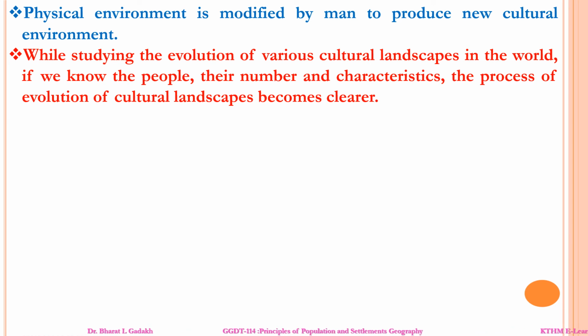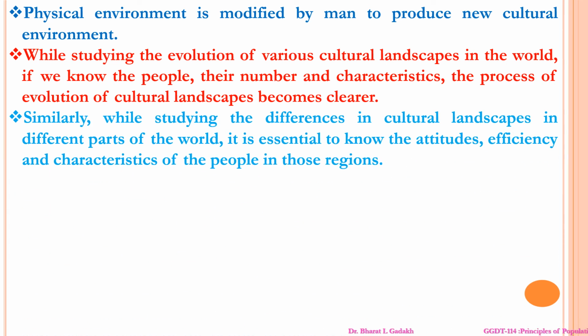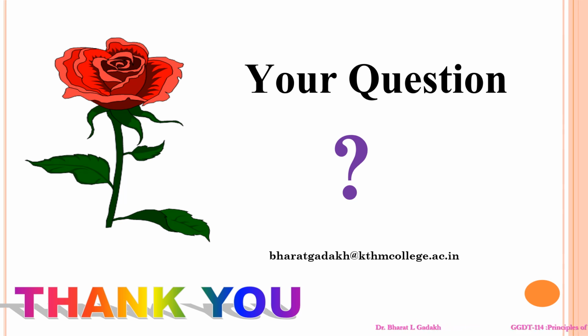While studying the evolution of various cultural landscapes in the world, if we know the people, their number and characteristics, the process of evolution of cultural landscape becomes clearer. Similarly, while studying differences in cultural landscape in different parts of the world, it is essential to know the attitudes, efficiency, and characteristics of the people in those regions.